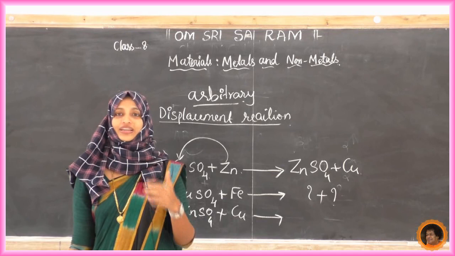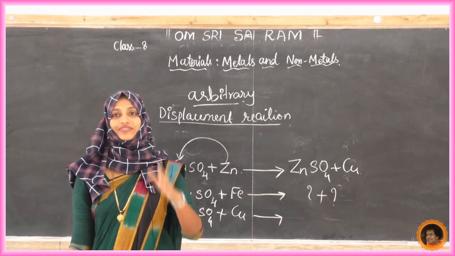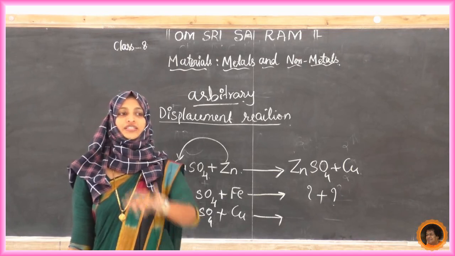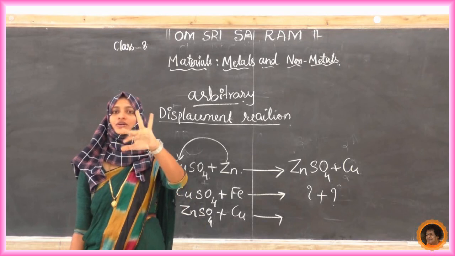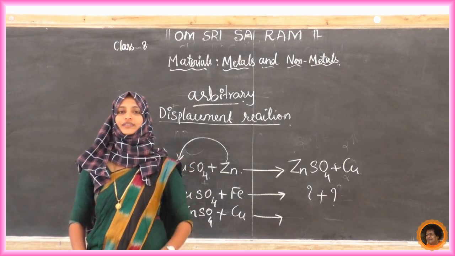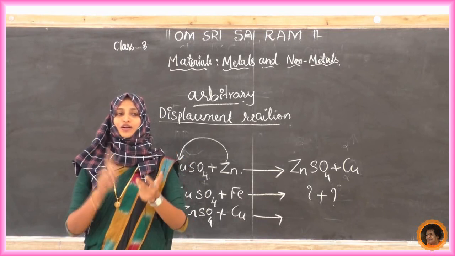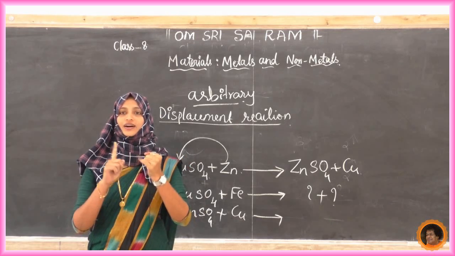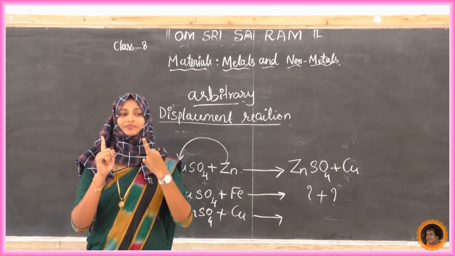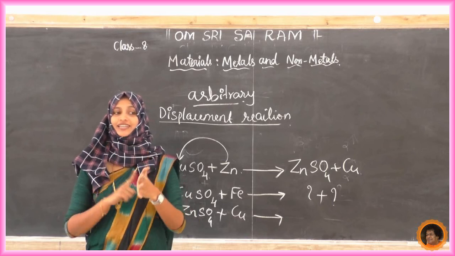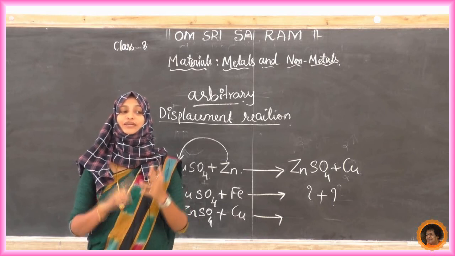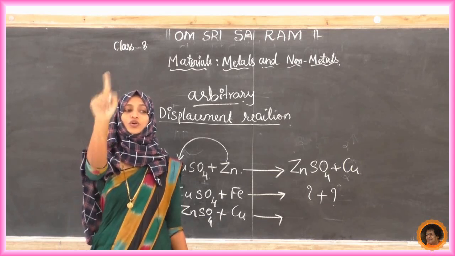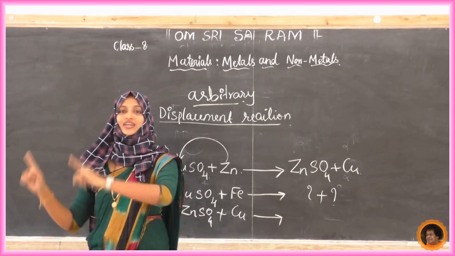We can see the arrangement of metals on the basis of more reactive and less reactive. Here, potassium is more reactive. I will tell you the order from the beginning: platinum, gold, silver, Hg, that is mercury, copper, hydrogen, lead, Sn, Fe, Zn, aluminium, magnesium, calcium, sodium and potassium. Here potassium is most reactive, platinum is least reactive.